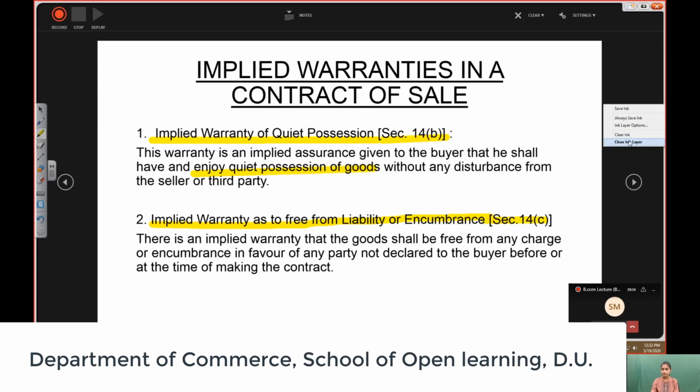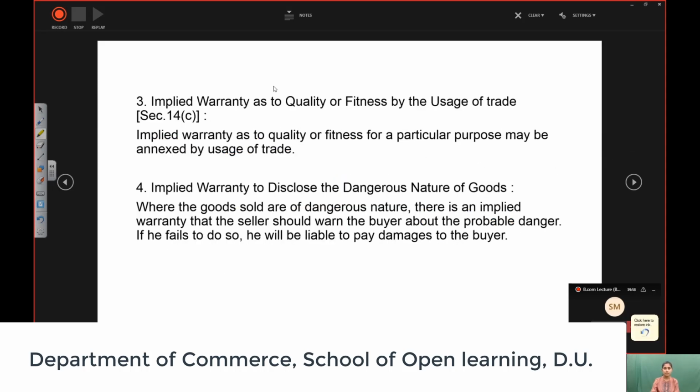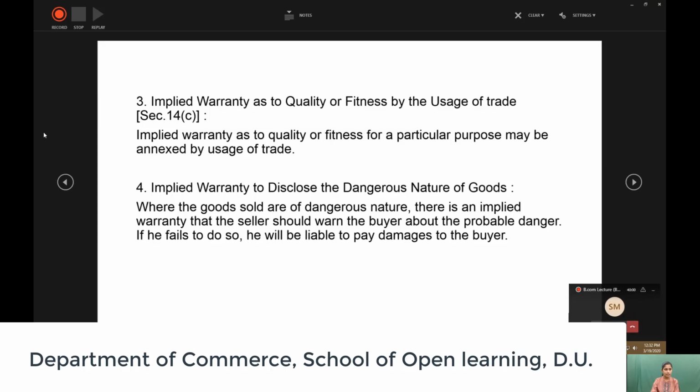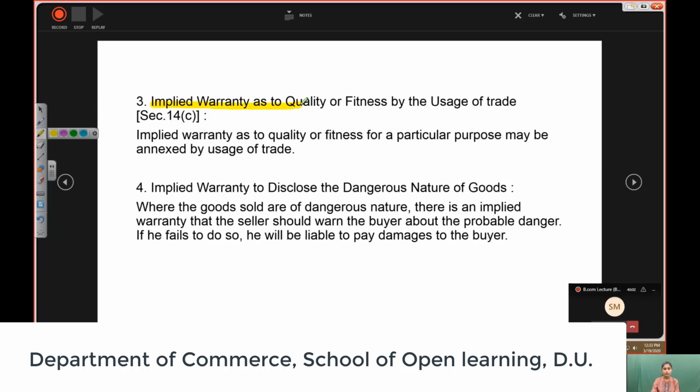Moving ahead, implied warranty as to quality or fitness by usage of trade. Similarly, like we have discussed in implied condition, section 14, subsection C, implied warranty as to quality or fitness for a particular purpose may be annexed by usage of trade. Again, the buyer should have the right to get good quality products for the usage of trade.